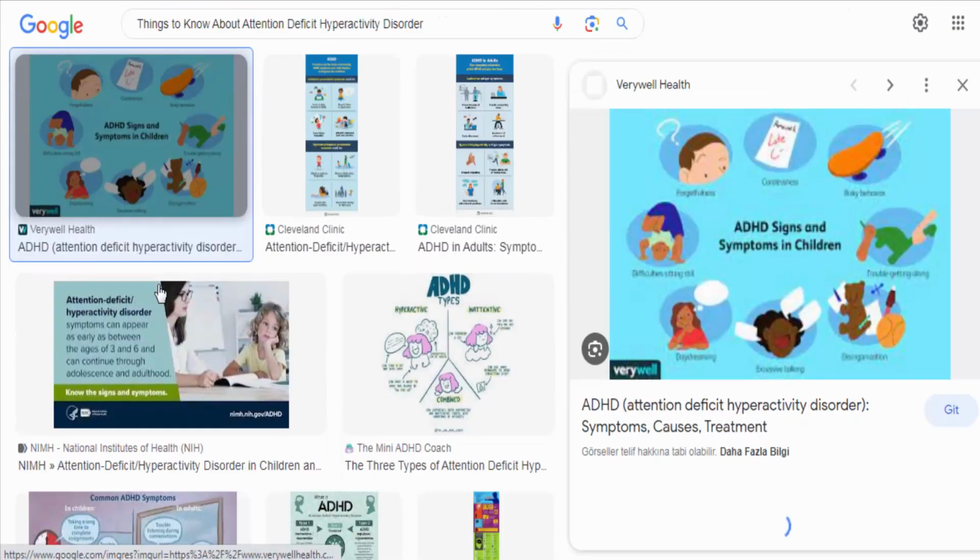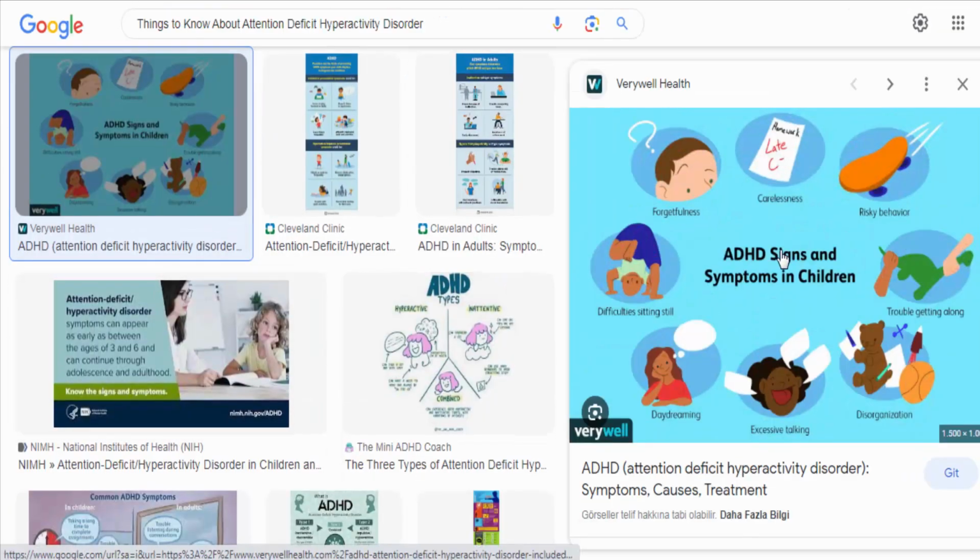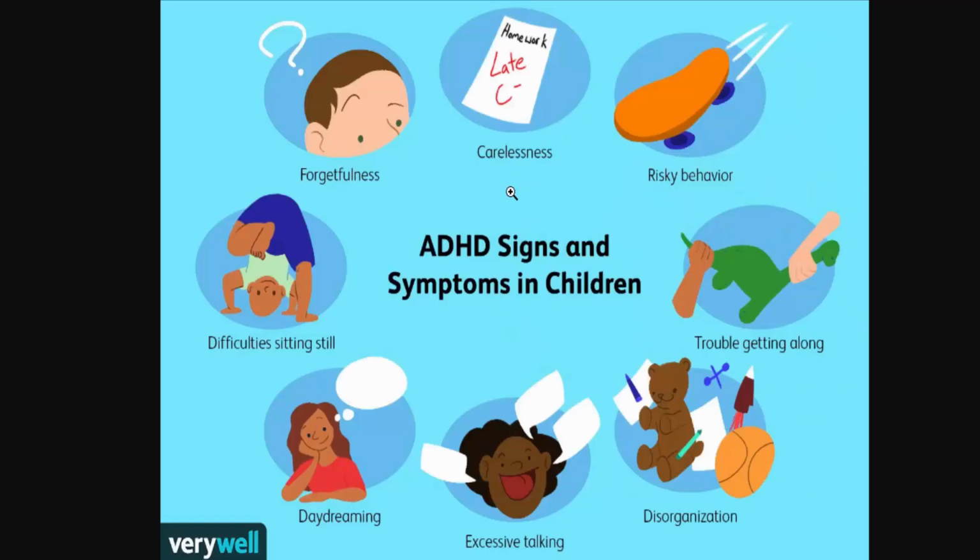Attention Deficit Hyperactivity Disorder (ADHD) is a neurodevelopmental disorder that primarily affects children, although it can persist into adulthood. Here are some key things to know about ADHD.